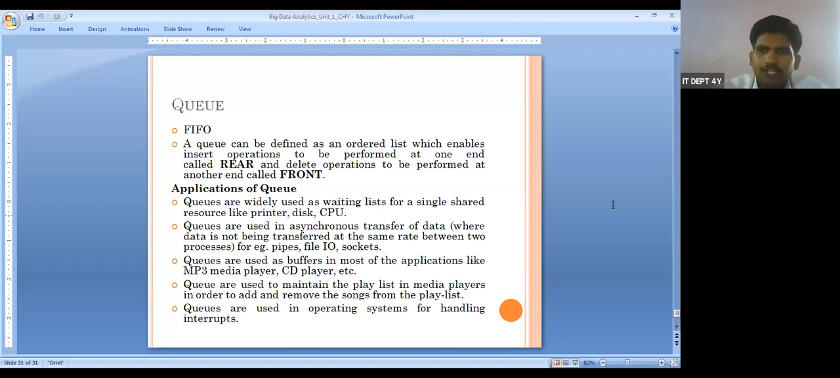Individually, I give them. In what order will they come? Whichever page you gave first to print, that print will come out first. First in, first out. That is the concept. Whichever key is pressed first, that key is going to exit first in the monitor.